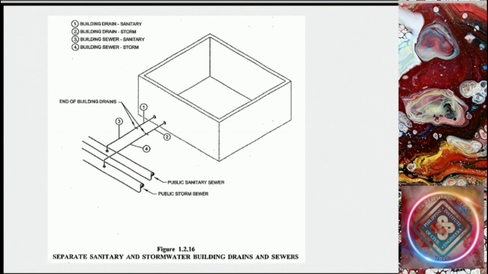Figure 1.2.16 shows the separate sanitary and stormwater building drains and sewers. Number 1 is the building drain for the sanitary. Number 2 is the building drain for storm. 3 is for the building sewer sanitary, and 4 is for the building sewer storm.